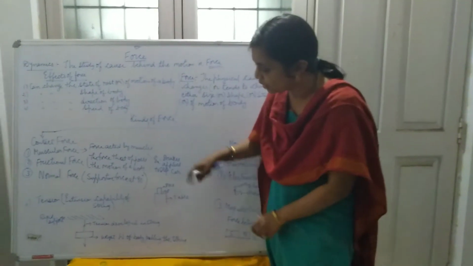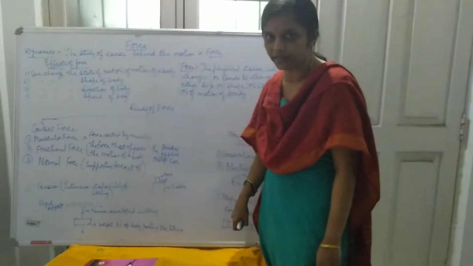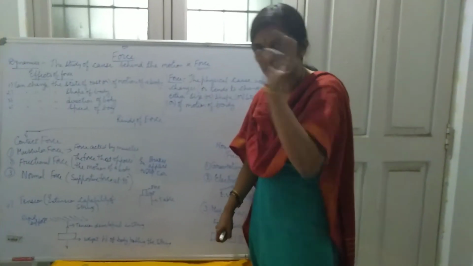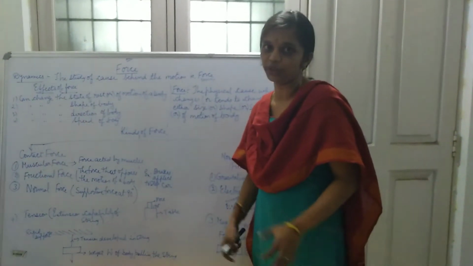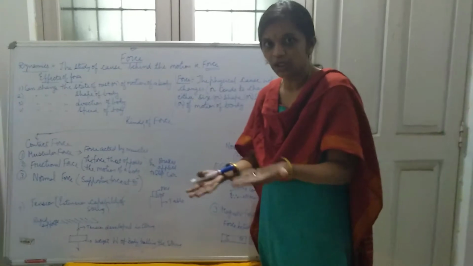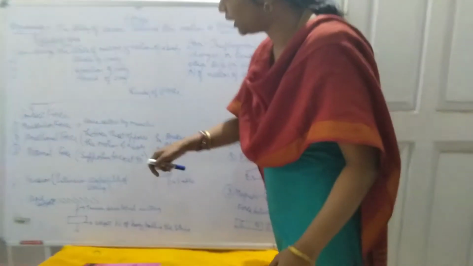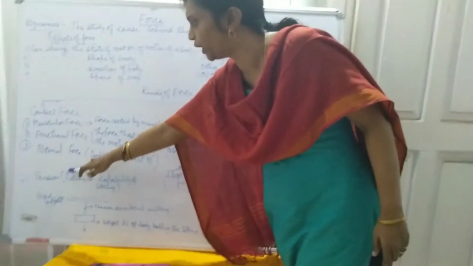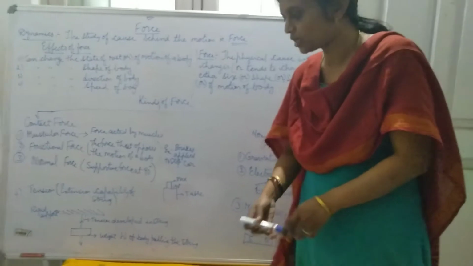Now see the angle between the block and the table, it is exactly 90 degrees. So normal force means the supportive force which is exerted by that particular object. If you are sitting on a bench, that bench is giving you the normal force. The next category of force is tension, that is the extension capability of a string or a spring.